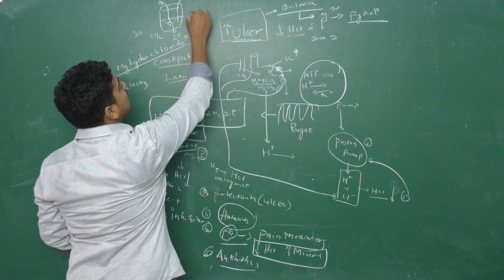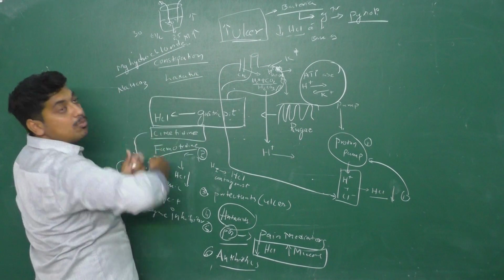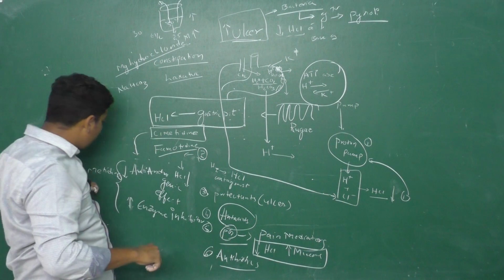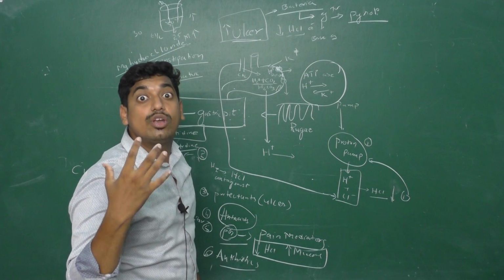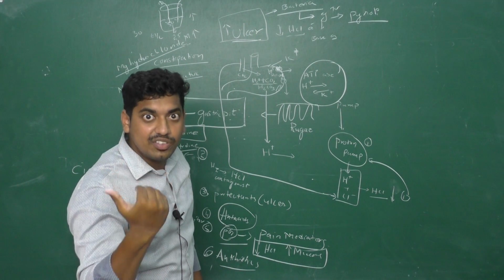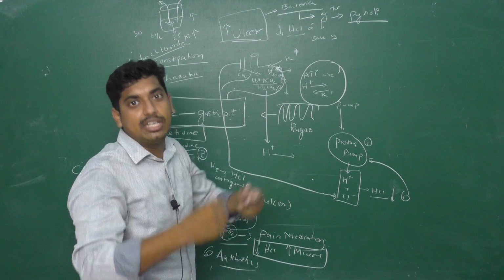So T half is going to increase, meaning more time is taken. Whenever we give cimetidine along with another drug, the time taken for the drug to become 50% of its initial concentration is longer. The T half is going to increase.